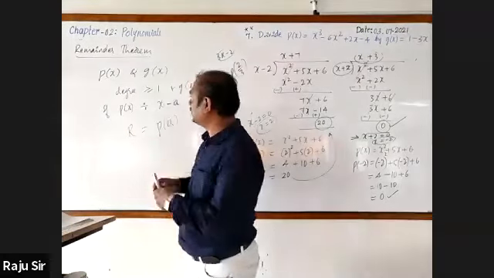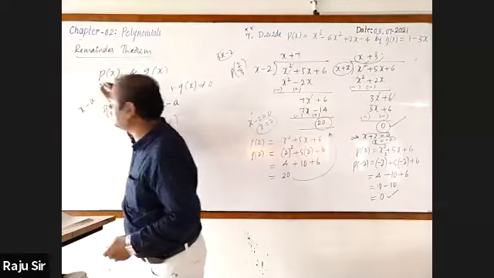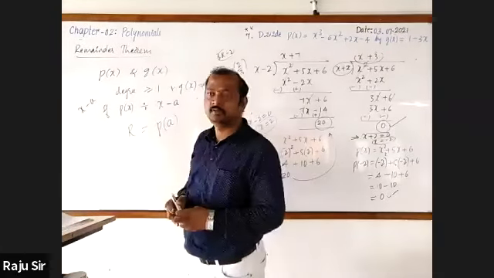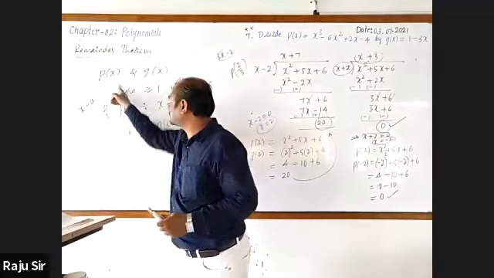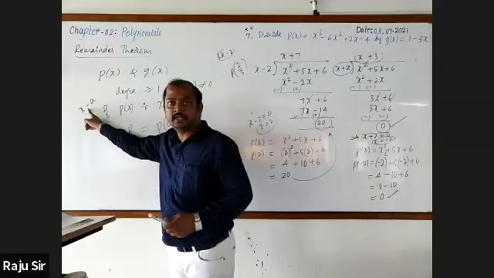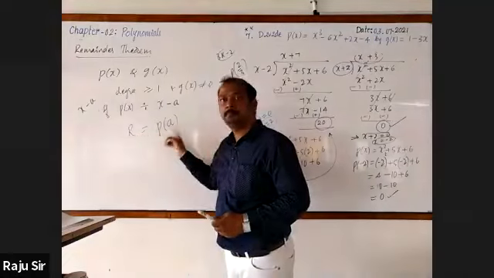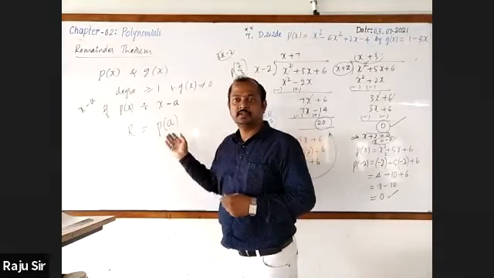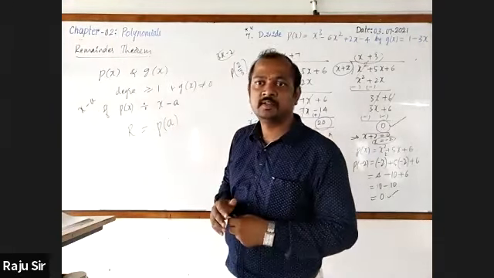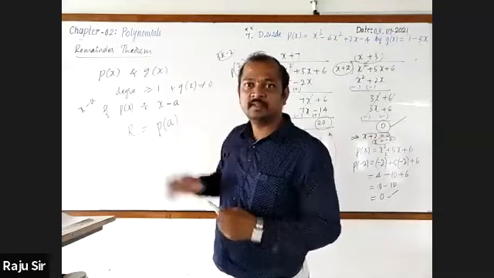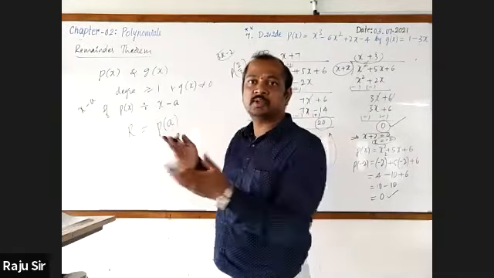Let x minus a be a linear polynomial. If P of x is divided by the linear polynomial x minus a, then the remainder is P of a. Is it not simple to state? Yes, sir. Just using these hints, you can make the statement.